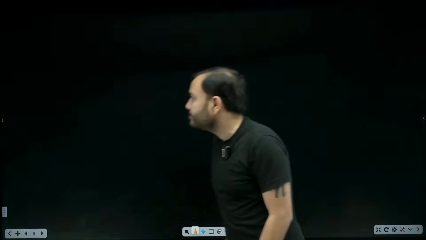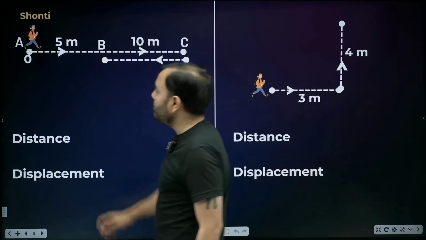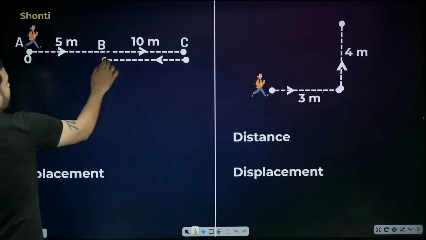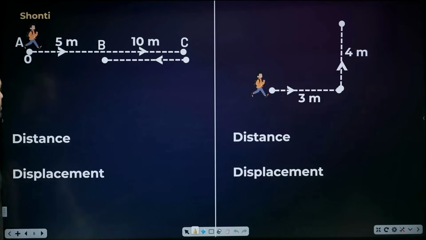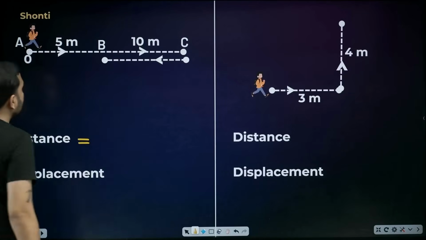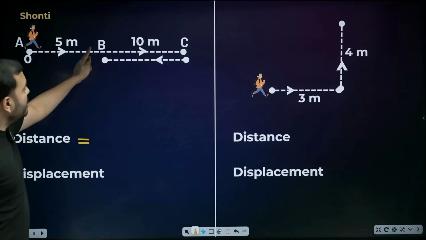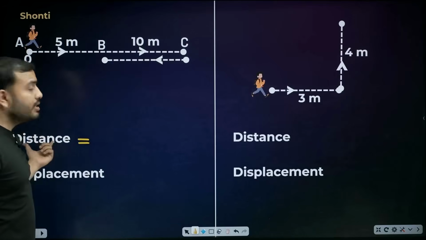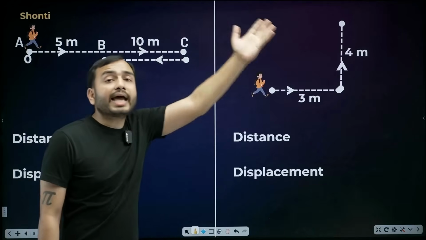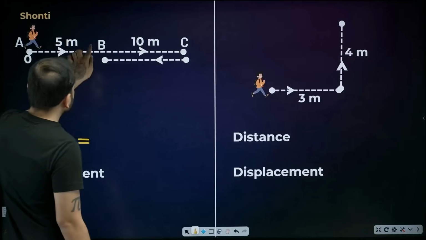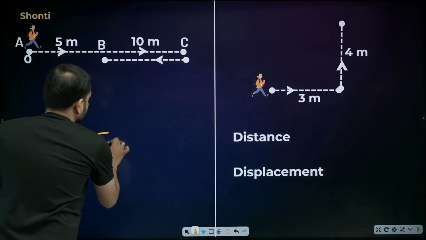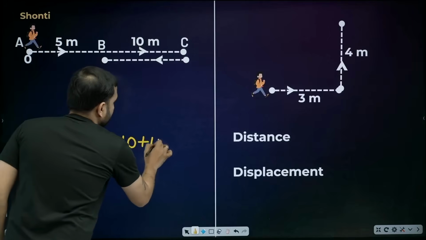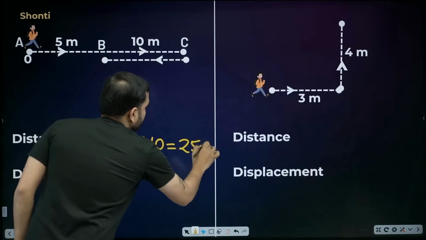Let's move ahead. Now here is a question. Shanti started from A, reached B, then reached C, turned around, and reached B again. We have to tell distance and displacement. Better rock it in this question. Walk 5 meters, walk 10 meters, 10 again. What is distance? How much did he actually walk? First 5 meters, then 10 meters, then 10 meters back. So 5 plus 10 plus 10, that is 25 meters.